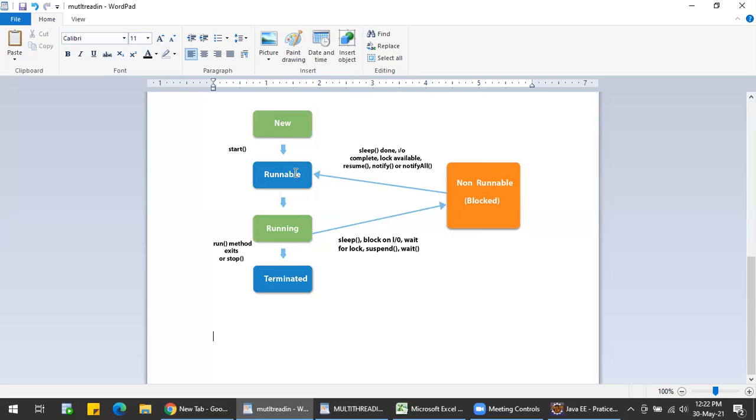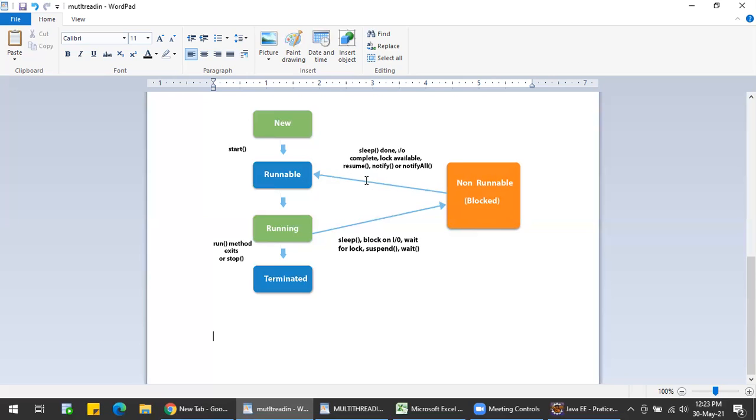So the thread will be in some waiting state. That is what happens in the non-runnable state. The thread is not dead, it is still alive, but currently not eligible to run.